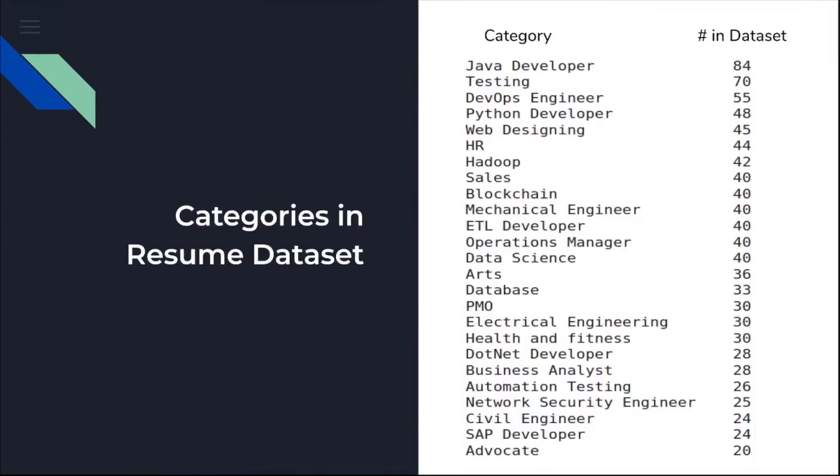The dataset that we are using in this particular project is a resume classification dataset, which consists of 25 different categories. And the dataset size is 1,000. And the right-hand side, you can see the number of data points corresponding to each category. The diversity of categories is so large here. You can see there are mechanical engineer, Java developers, data science, business analyst, advocate, and so on.